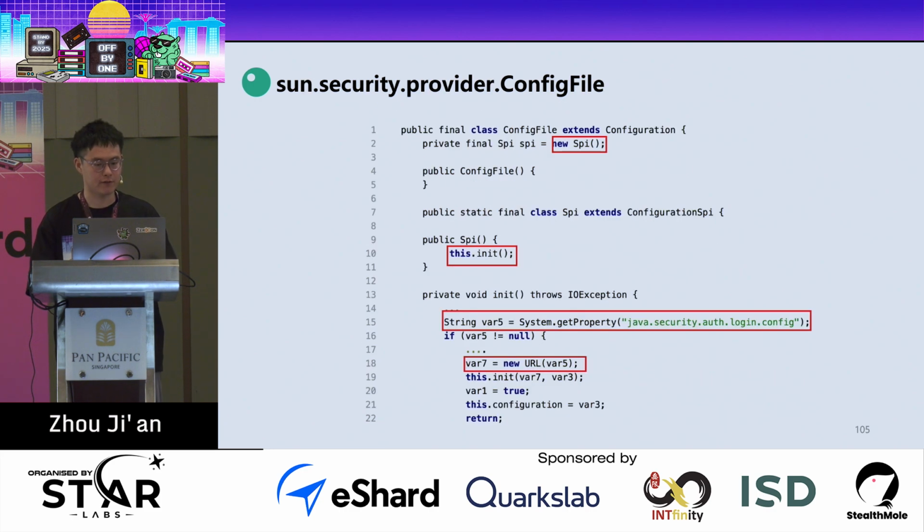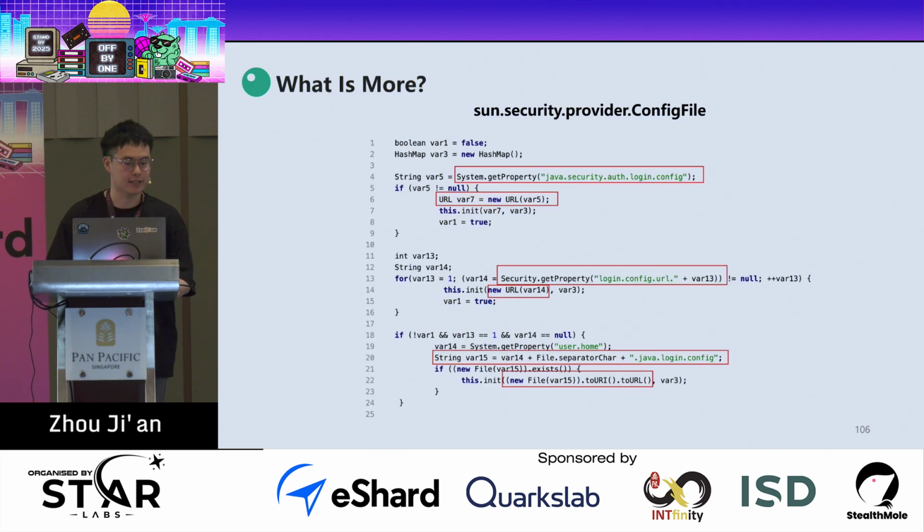In the config file function, we need to analyze the instantiate process. You can see that first, it has a field named SPI. So when instantiating the config file, it will also instantiate the SPI. In the instantiate process of the SPI, it will call the init function. Here it will get the configuration, getting the system property java.security.auth.login.config, and then it will use a new URL function to fetch the file. In the previous section, we just set it to a file on our local file system. But in fact, it can also accept the HTTP URL format. So we can just put the evil file on our remote HTTP server. And also, it has a complex and deep logic.